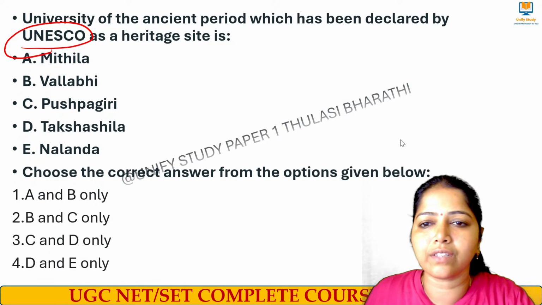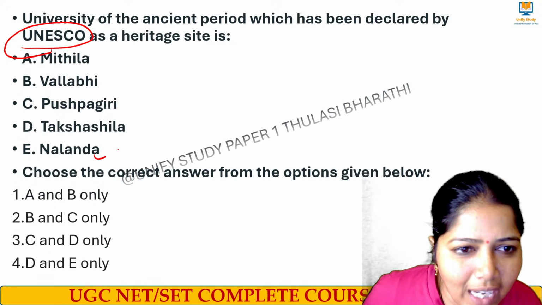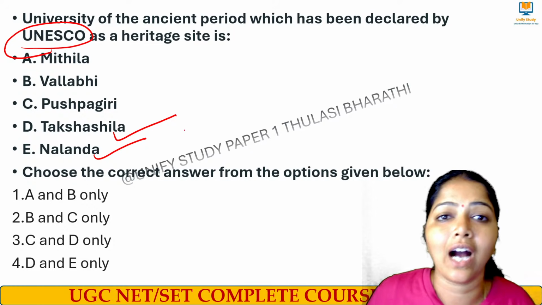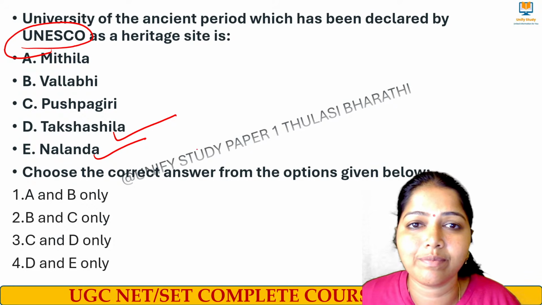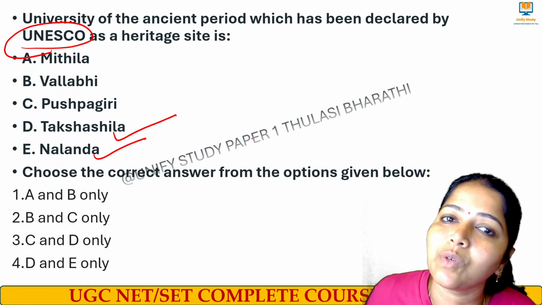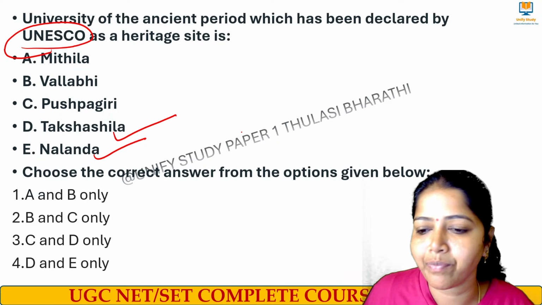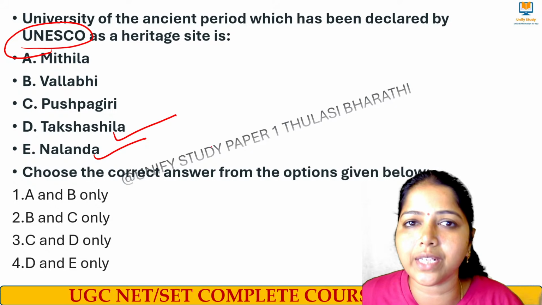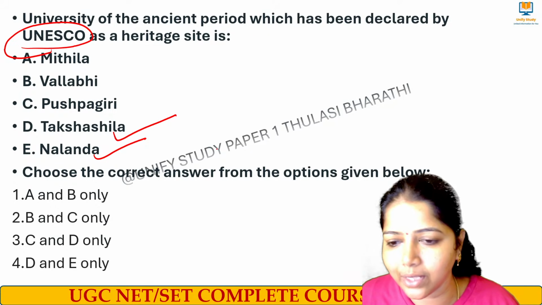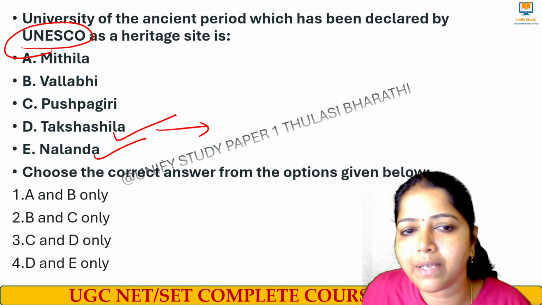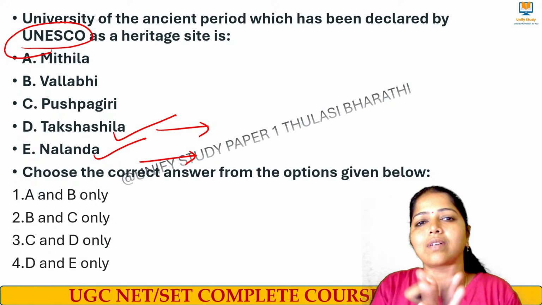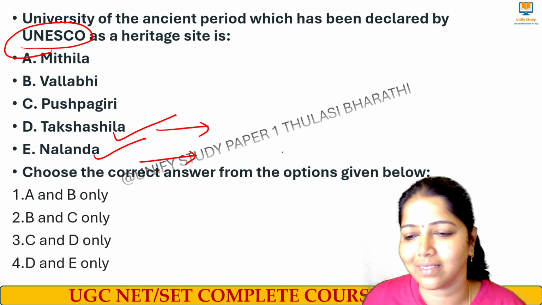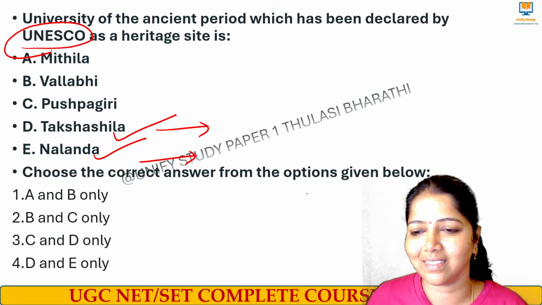Yes, the right answer for this question is Nalanda, Takshila. Apart from that, what is another university which has been declared a World Heritage Site by UNESCO? Please tell me.